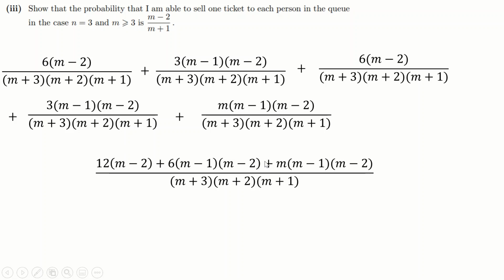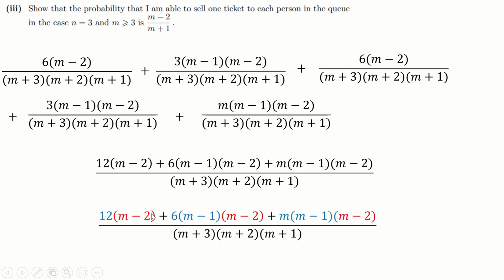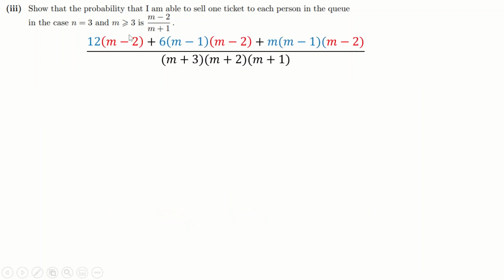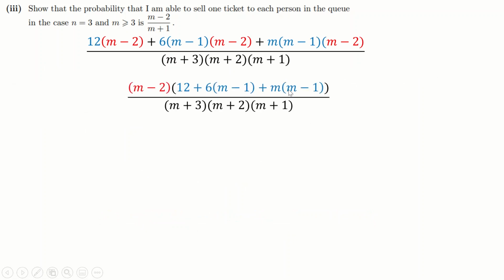Where's the m minus 2 coming from on this top? Well, I can actually see it, right? There's 1, there's 1, there's 1. So if I highlight all of those m minus 2's red, I think I can factorize those red m minus 2's out and leave behind a 12, a 6 m minus 1, and an m minus 1, right? Because this is just a triple term here. I can factorize that m minus 2 out.